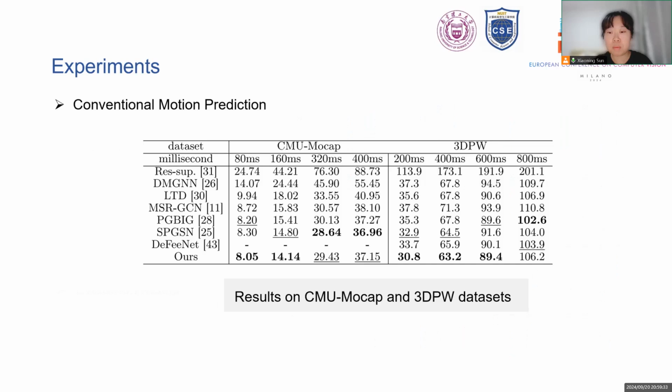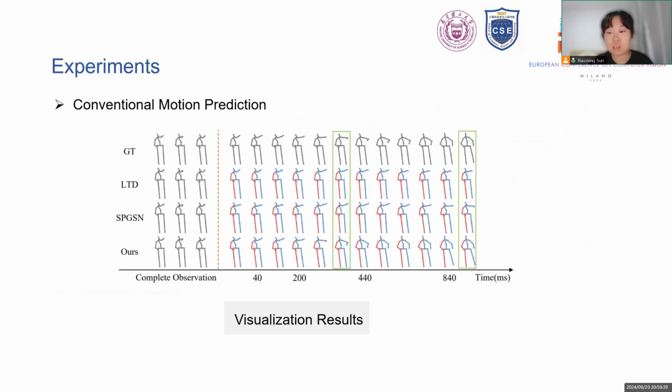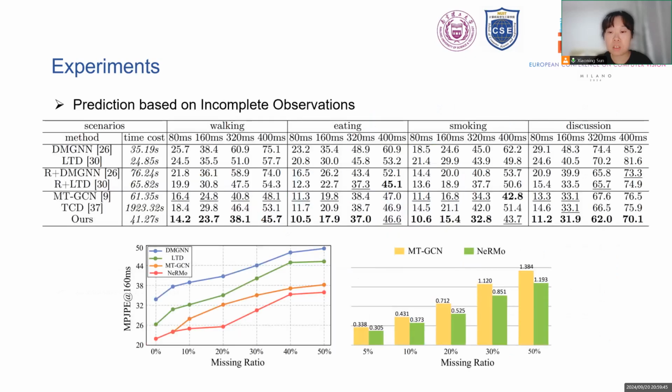We also report the prediction performance on the CMU Mocap and the 3DPW datasets. We provide visualizations here. The motion named greeting is from Human3.6M. When predicting future motion based on incomplete observations, the proposed method achieved the best performance.